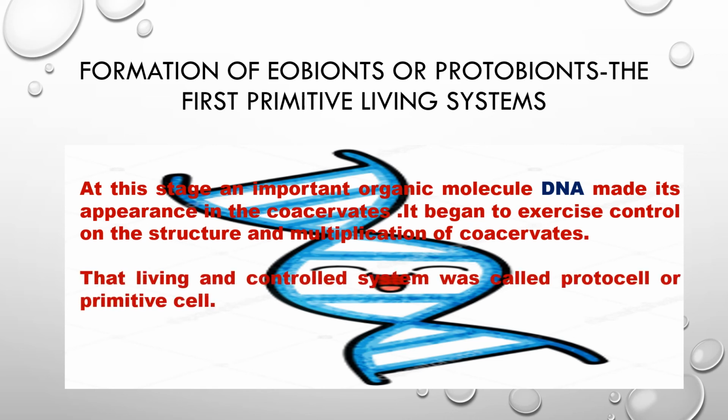That living and controlled system was called protocell or primitive cell. So now the coacervate has the power to multiply, and life has begun.